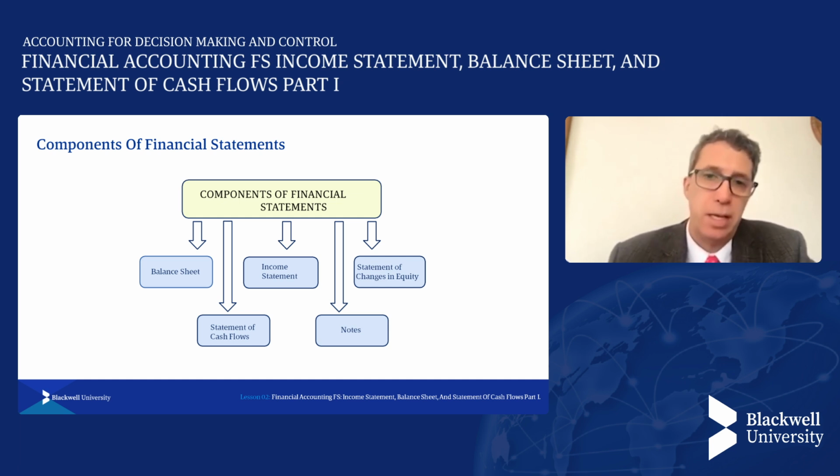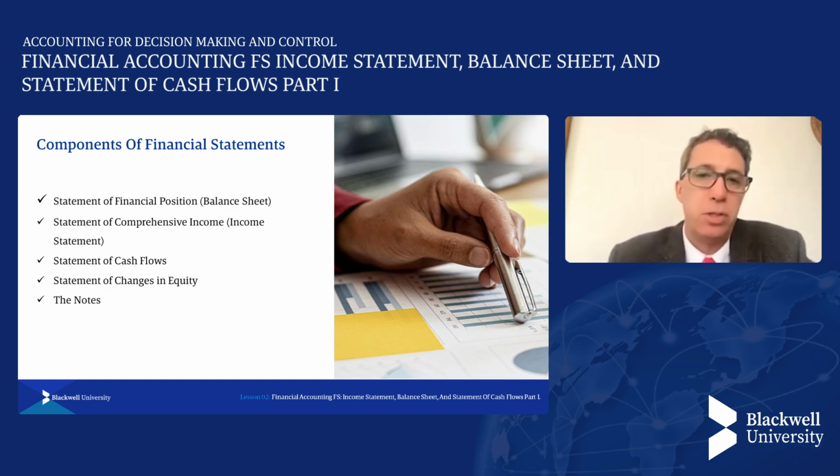So, looking at the components of the financial statements, as we said, there are these 5, mainly the first 3. The balance sheet, which is also known as the statement of financial position, the income statement or statement of comprehensive income, and the statement of cash flows, along with the statement of changes in equity and the notes to the financial statements. And the first 3 are usually what one is looking at, but annually when companies publish or generate their financial statements, we see these 5 components and normally we focus on the first 3.